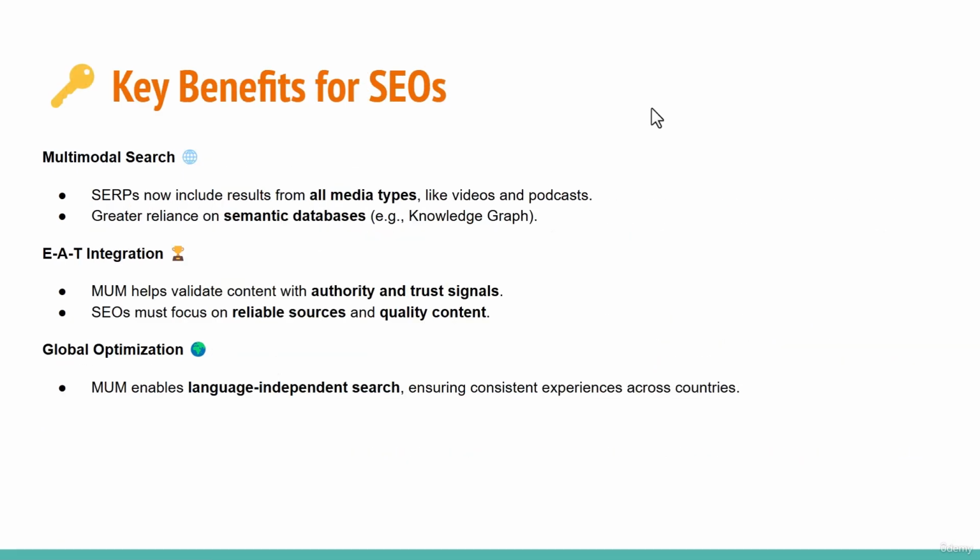Now, what will be its impact on SEO? The multi-model data on your pages, meaning video and audio, will receive more preference. If you look at articles nowadays, the articles are often entirely in audio form. This has happened because of these models. Now, articles that have multiple media types get more preference.